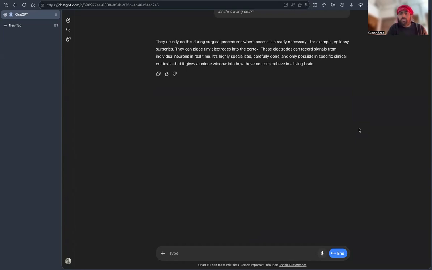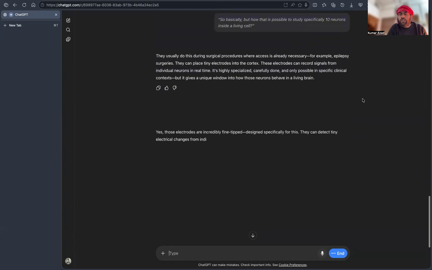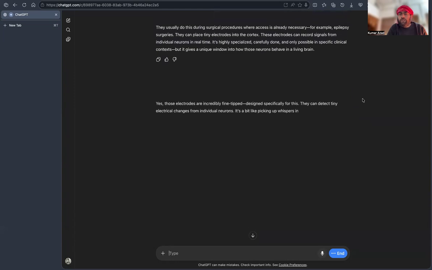How do these neurons behave in the living brain actually? Okay, highly specific. So they place electrodes into the cortex, but are those electrodes good enough to capture that, because neurons are very little? Yes, those electrodes are incredibly fine tipped, designed specifically for this. They can detect tiny electrical changes from individual neurons. It's a bit like picking up whispers in a large room. With advanced equipment and careful placement, they isolate the signals from individual neurons. It's challenging, but modern techniques make it possible.